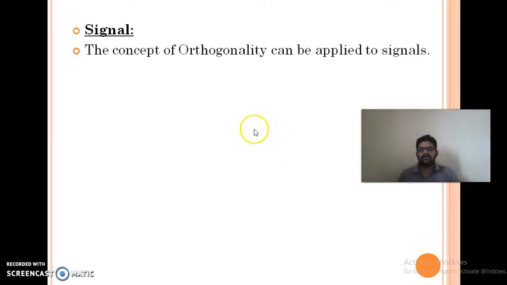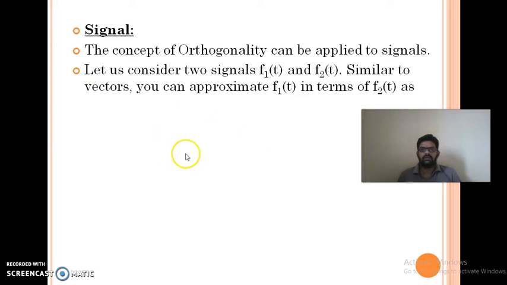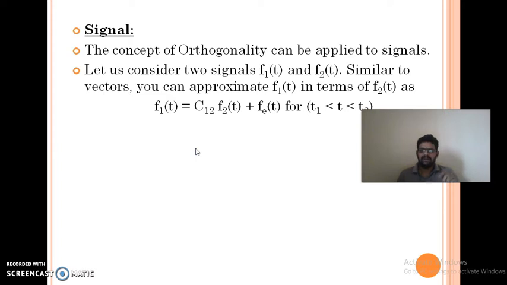Now I am applying the same concept to the signals, the concept of orthogonality. Let us consider two functions or two signals, f1 and f2. To find the similarities, like we approximated in the vectors, in a similar way, f1 of t equals c12 f2 of t plus fe of t. Because it is a signal, we have to define this in an interval, where fe is the error signal or error function.